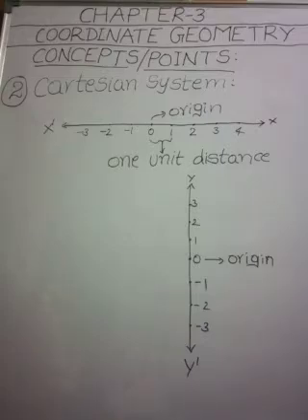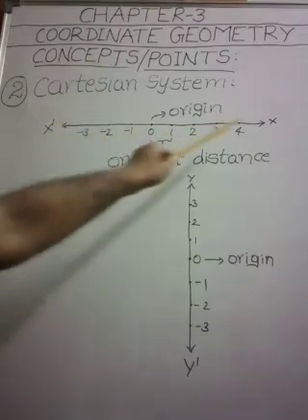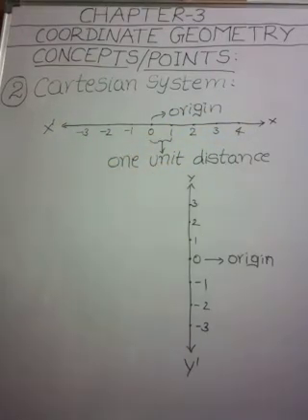But when we choose these two lines to locate a point in a plane in this chapter, one line will be horizontal and the other will be vertical. To locate a point on the plane, we have to use a horizontal line and a vertical line.